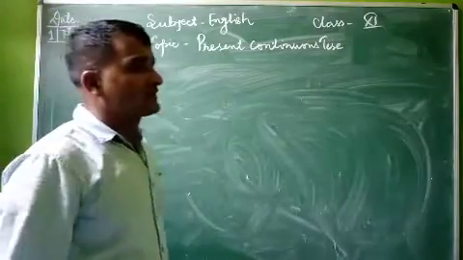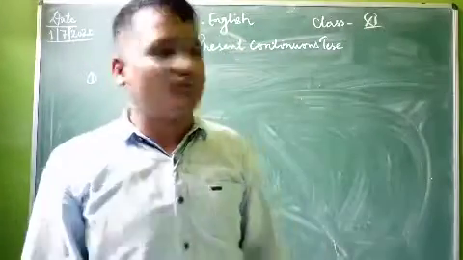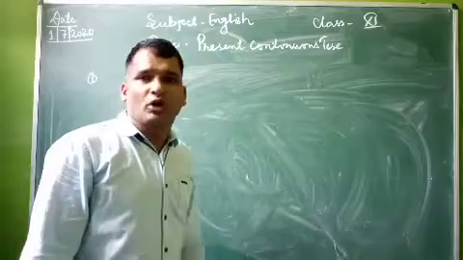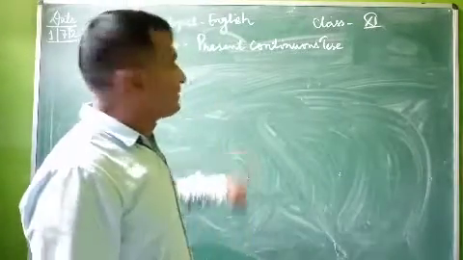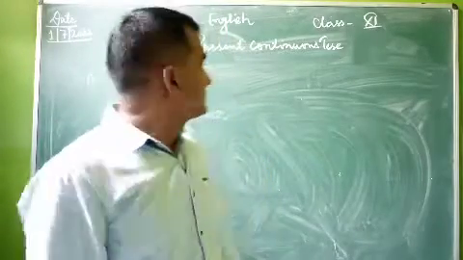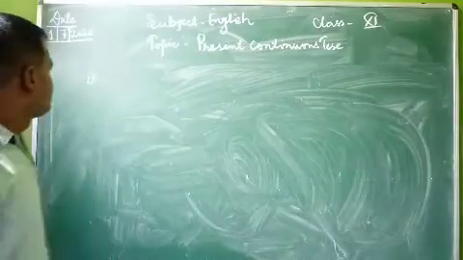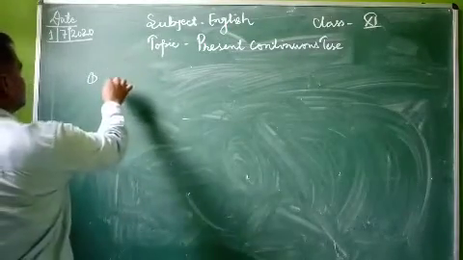You can change all the sentences which we have already read or been taught in previous tenses: present tense, past tense, future tense, etc.